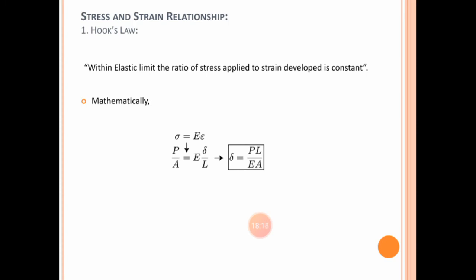The mathematical equation is stress equals capital E into eta, that means strain, where capital E is the elastic constant. Then this equation is reduced by putting in the different values of stress and strain. Look at the figure, look at the equation. Stress is replaced by P by A, whereas strain is replaced by delta upon L. Finally this relation is converted in terms of deformation, delta. So you will have P into L upon E into A, that is the deformation.